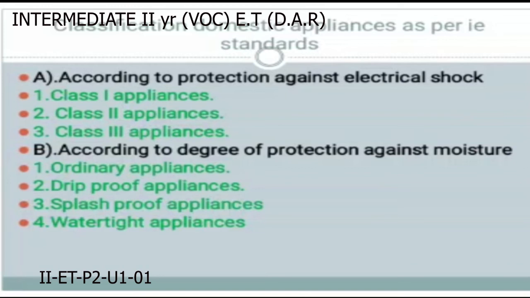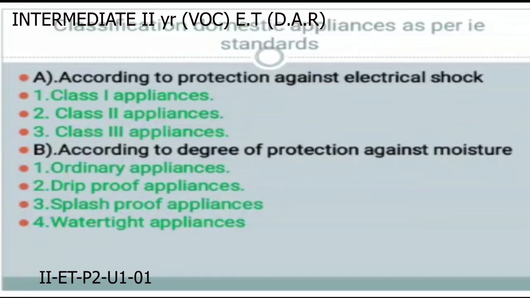In these IE standards, the first one is according to protection against electric shock. These are classified into three types: class 1 appliances, class 2 appliances, and class 3 appliances.